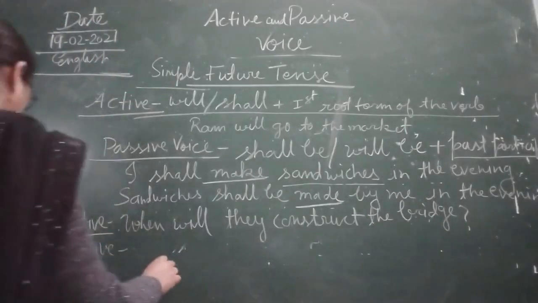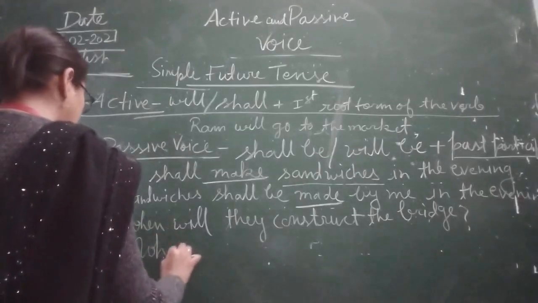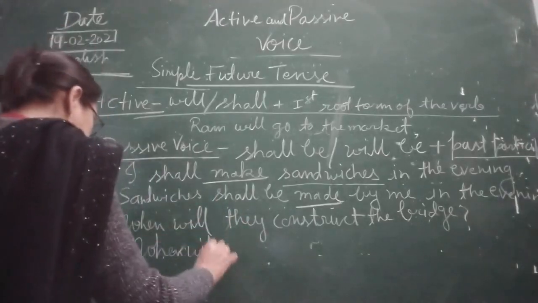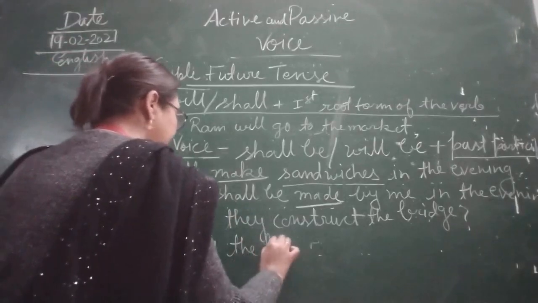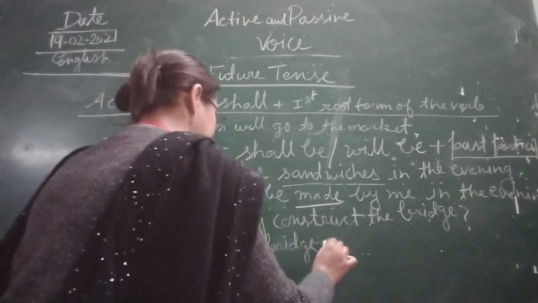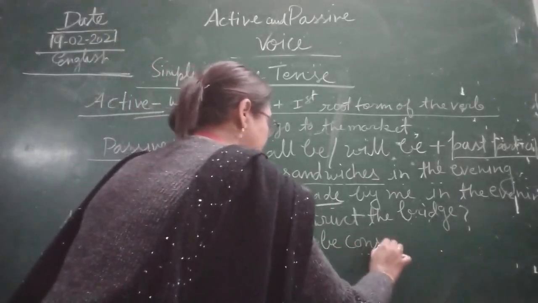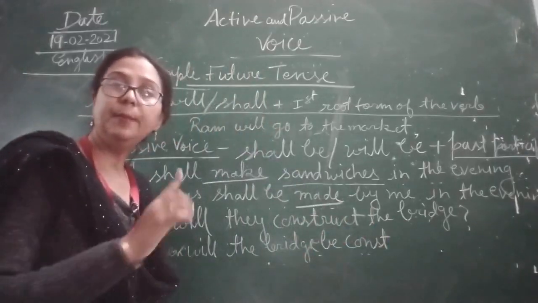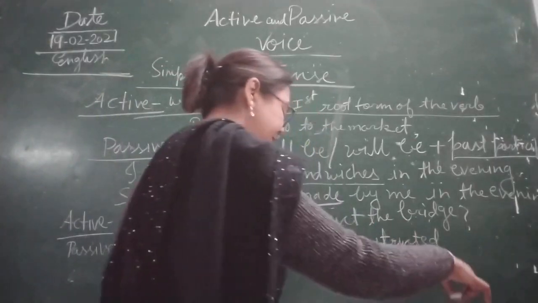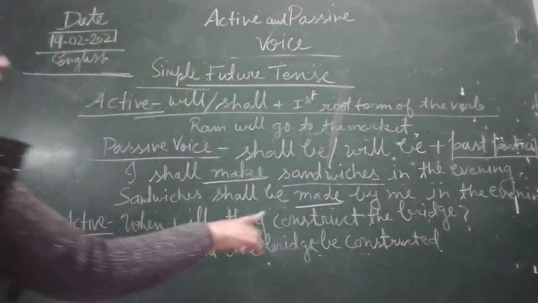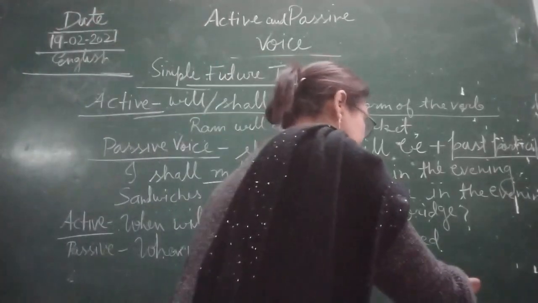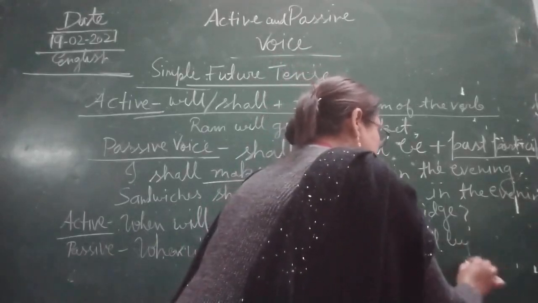We keep only when will, and after the subject we use be. When will the bridge be constructed, because we have to use the past participle. Constructed. When will the bridge be constructed by them, children.